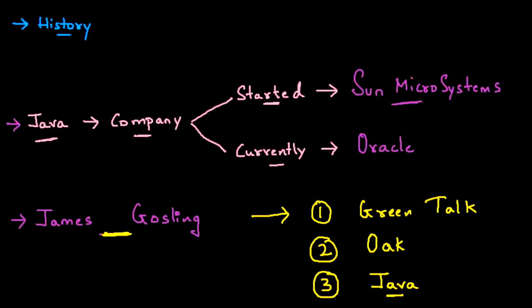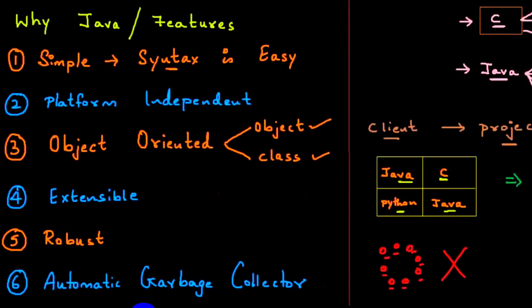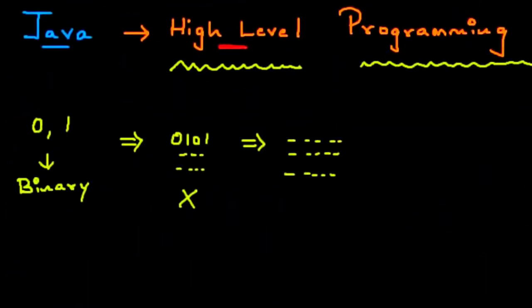Okay, this is the basic history about Java, and we spoke about what kind of applications we can create. Web, mobile, desktop, scientific, business related, all the types of applications we can create, and which companies make use of Java: Uber, Instagram, Spotify, Pinterest, many companies here. We can make use of Java everywhere. If you want, you can surf over the net here. Okay, you'll get it. And then we also understood why we require Java. Is it that famous? Yes, very famous. And we also understood what Java is. Okay, we are done with the basic things, guys. Whatever you require as a fresher, I'm done.